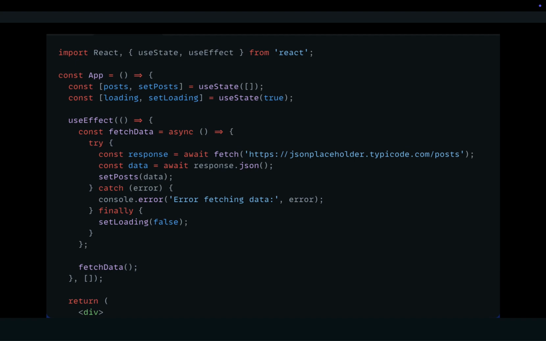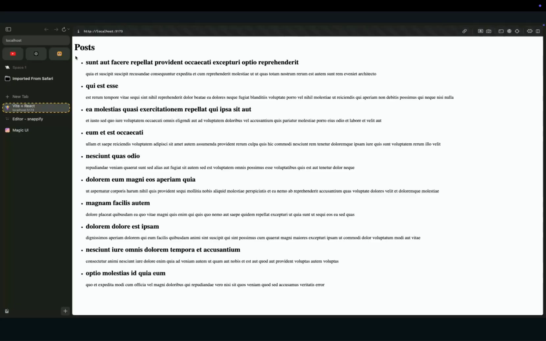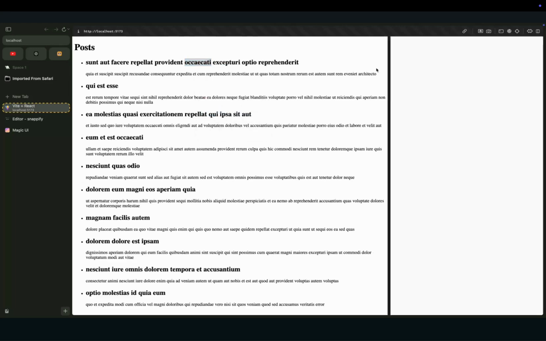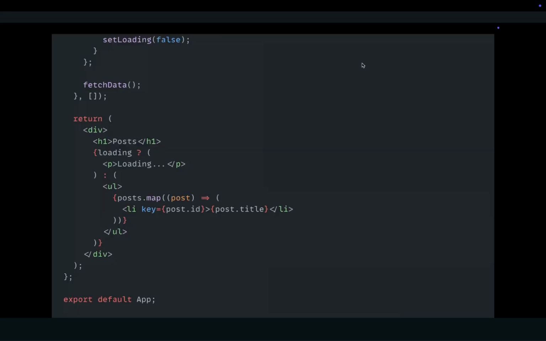When you save the file, your browser will display a list of posts once the data is fetched. Notice how we use the setLoading function to hide the loading spinner after the fetch is complete.